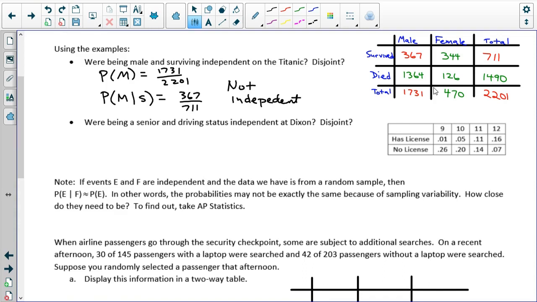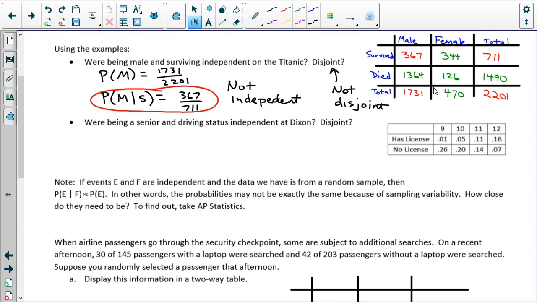So not independent. Are they disjoint? They are not disjoint either, because it is possible to have been a male and survived. So notice that anytime this probability is greater than 0, you do not have disjoint events, because if you're given one thing and they're disjoint, then the other thing has to be 0.